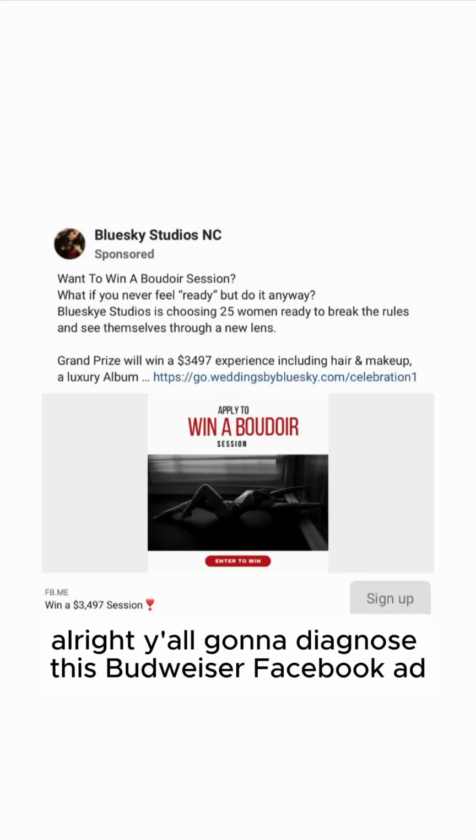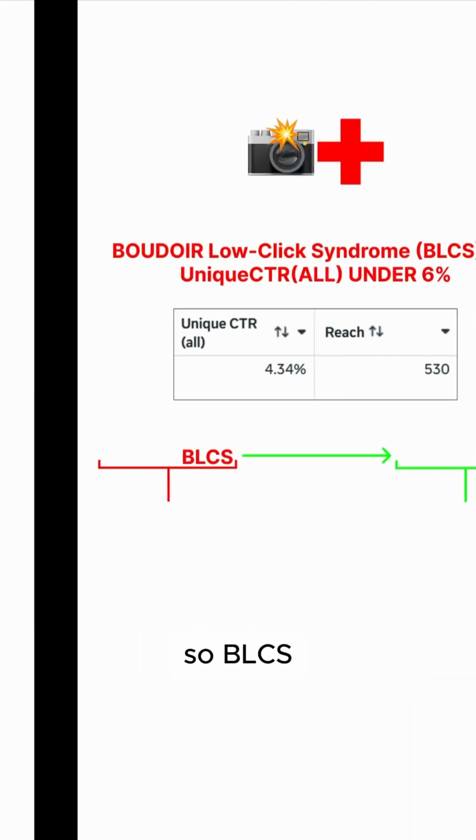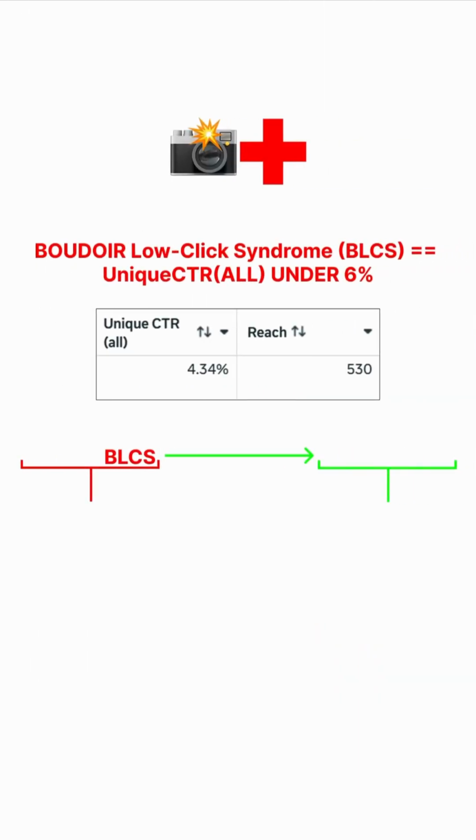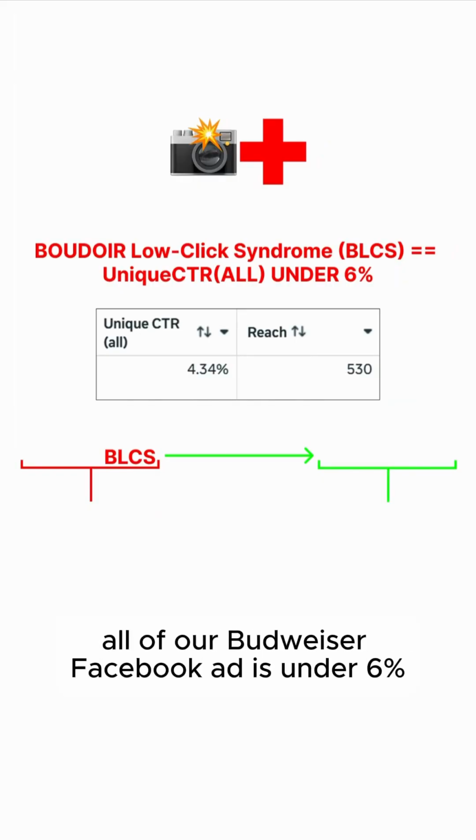All right, y'all. Gonna diagnose this Boudoir Facebook ad, see if we believe it has BLCS, aka Boudoir low click syndrome. So BLCS, Boudoir low click syndrome, is when the unique CTR of our Boudoir Facebook ad is under 6%.